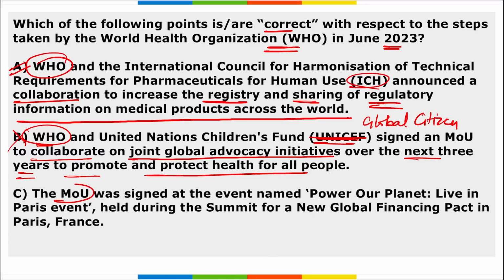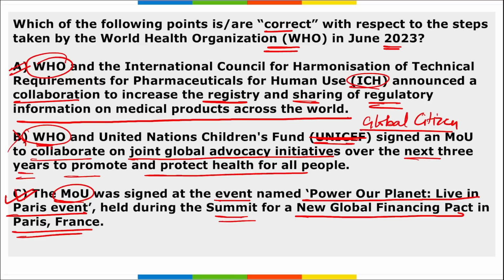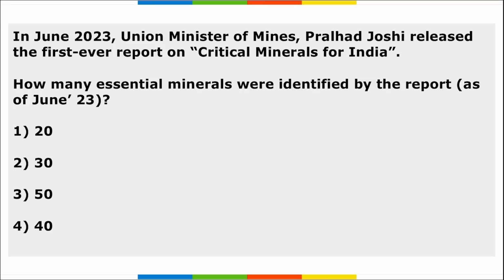And third is that the MOU was signed based on the event named Power Our Planet Live in Paris, that was held during the summit for a new global financing pact in Paris, France. So option C and option A are correct, but option B is wrong. WHO collaborated with Global Citizen over the next 3 years to promote and protect health for all people. So WHO and Global Citizen.